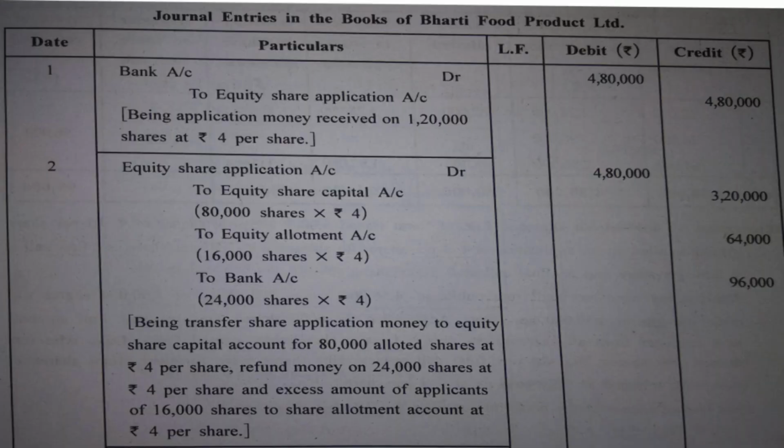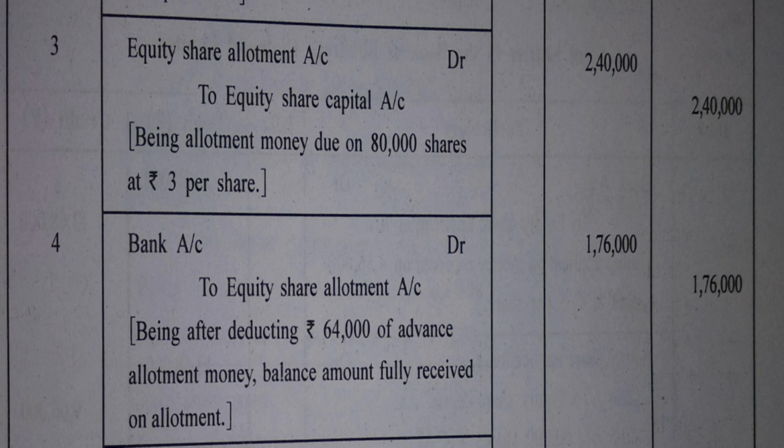Yes, we were actually supposed to return this money, but we have allotted shares on a pro rata basis. So in that case, you don't return money. Instead, you keep it as an advance for the next call. And that is what we have done here. So 64,000 is already received, so you cannot ask for it again. So obviously, 2,40,000 minus 64,000, and you will only receive 1,76,000 now. Okay? Fine.